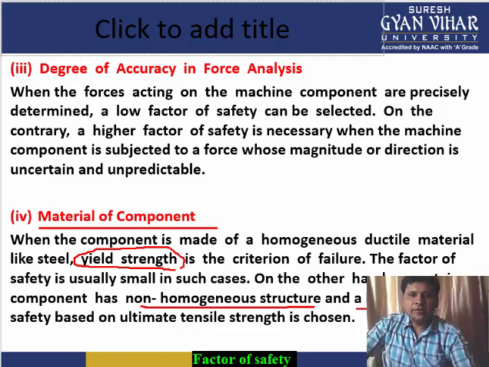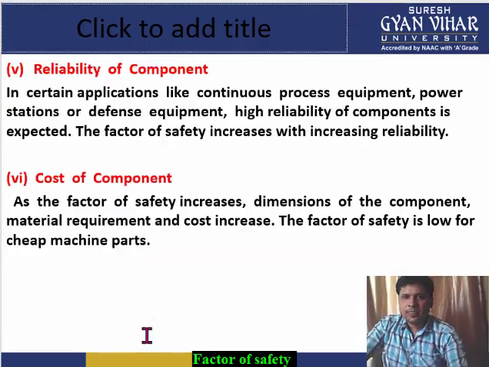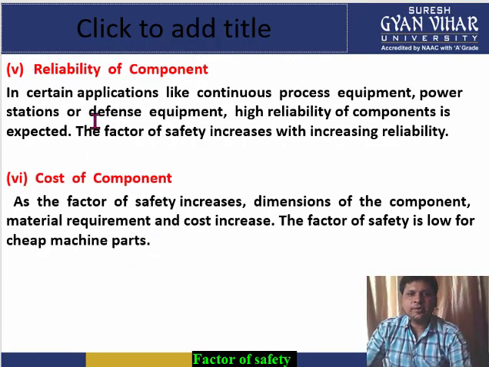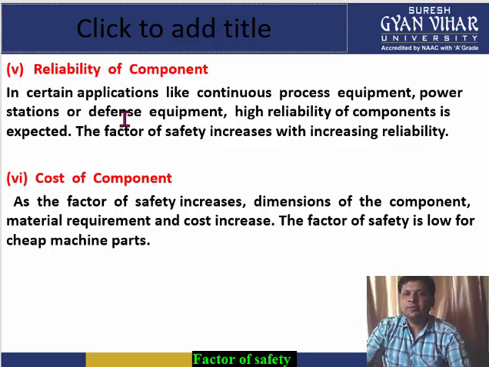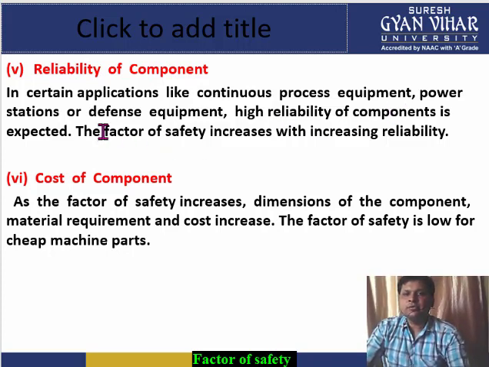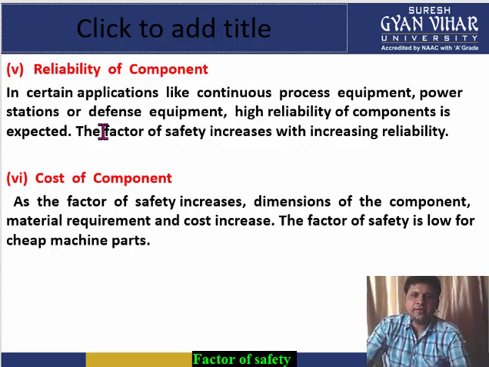Moving into the next point, reliability of the component. In certain applications like continuous process equipment, power stations or defense equipment, there is too much concern on reliability. The material should be very much reliable. So for increasing the reliability of the component, you will have to increase its factor of safety. And if the material does not have to be used in such serious conditions like defense sectors, in that case a low factor of safety can be taken. So reliability is also an important criterion.